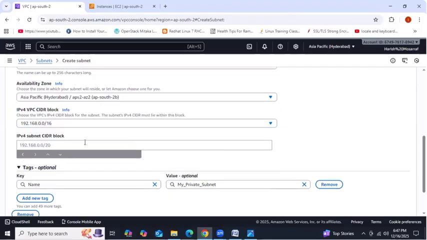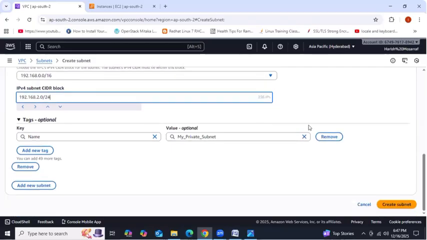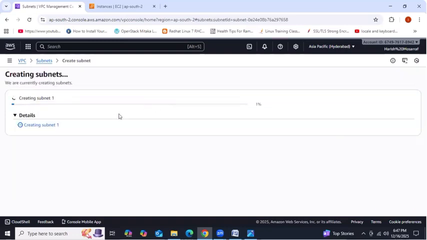I'm selecting 2B. Then 192.168.2.0/24. If you have 1, 2, you can easily understand which network we are in. That's why I have given the first network as 1, the second network as 2. Right. So if you want, you can create one more subnet also. See, here we add new subnet. Like this, multiple subnets you can create. Okay. So launch, create subnet.